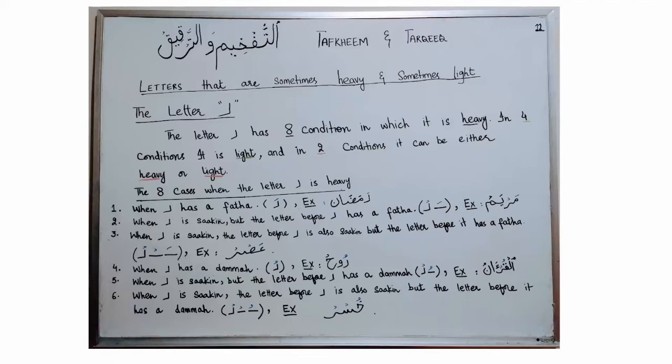The sixth condition is when letter Ra is sakin and the letter before letter Ra is also sakin, but the preceding letter has a Dhamma. So in this situation, you can see letter Ra is sakin, letter Sin is also sakin, but the third last letter has a Dhamma. So you have to make sure when you are doing the transition, Ra is an Isti'ala letter, you make your back of the tongue elevated. Ra, you have to recite with Tafkheem, but Sin is not with Tafkheem, Sin is not an Isti'ala letter. So you will say Khusru. Don't say Khusru. This is Sad, not Sin. Ra with Tafkheem, Ra is also with Tafkheem, but Sin is without Tafkheem.